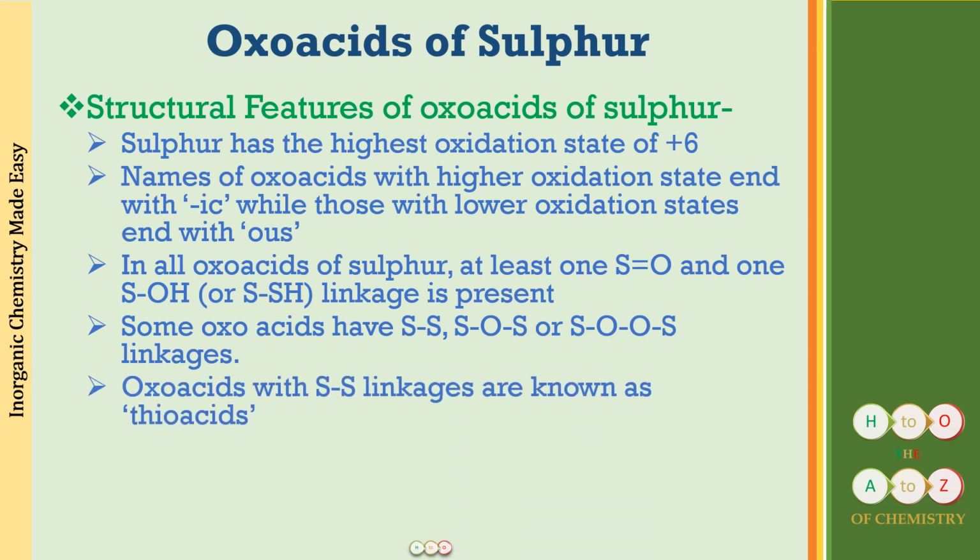Whenever there is going to be an S-S linkage, as I've already told you, these oxo acids will be called thioacids.